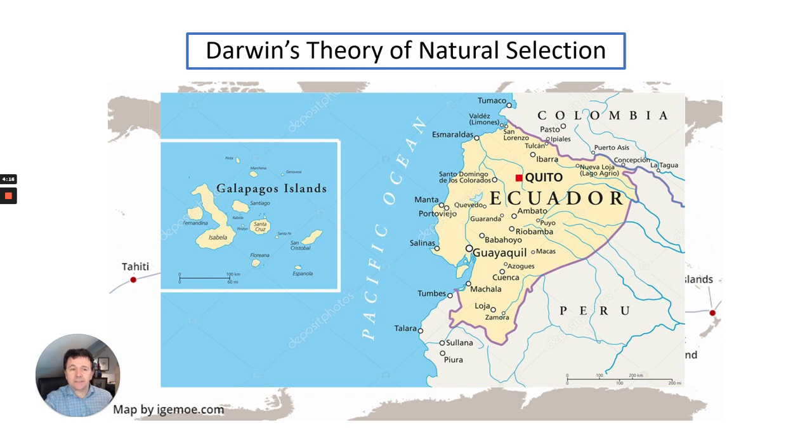Now, the Galapagos Islands are a set of islands off the coast of South America, particularly Ecuador. Over time, people believe that they moved away from the mainland, so got separated from the mainland, and there were some common ancestors there. So there are some species that are similar to what you can find in South America and on the Galapagos Islands.